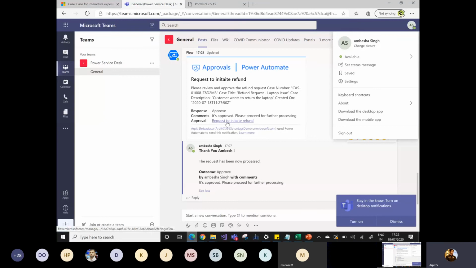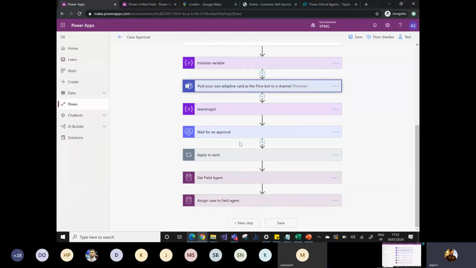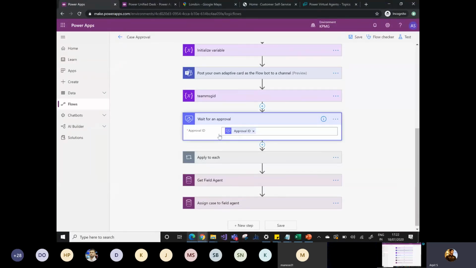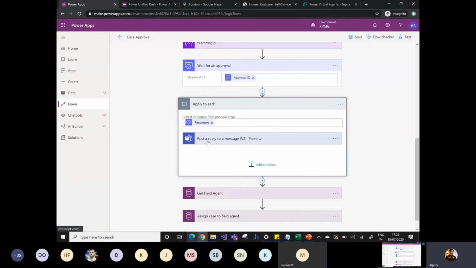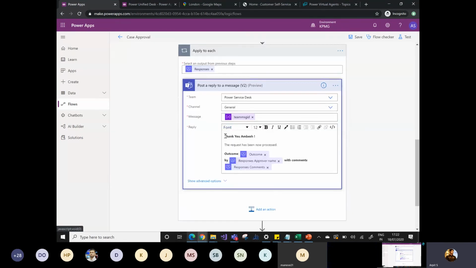Once Umbase approves or rejects it, I use another Teams connector, Post a reply to a message. In this I am providing the information, "Thank you Umbase," along with some dynamic content. So as soon as Umbase approves or rejects, he gets an auto-populated message over here.